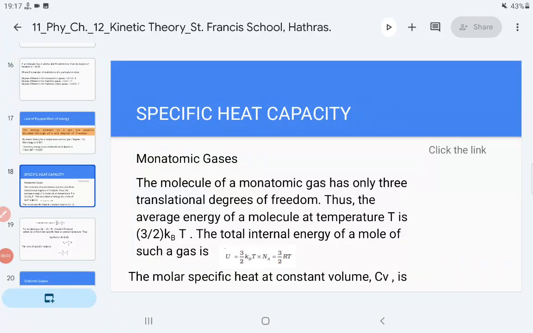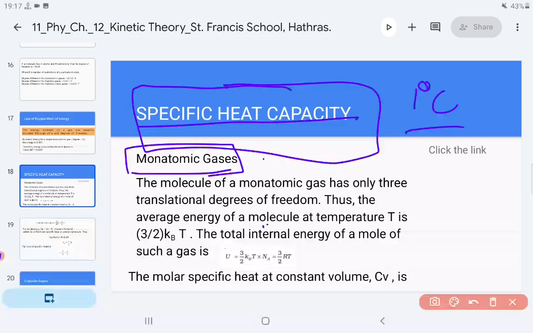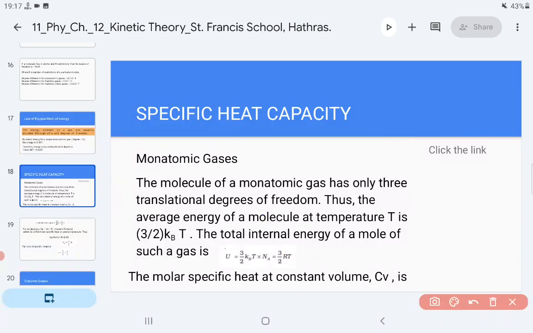Dear students, we are going to study now specific heat capacity. There are three gases: monatomic, diatomic and polyatomic gases. Before going ahead, what is the specific heat capacity? The heat required to raise the temperature of 1 kilogram of gas by 1 degree Celsius is called specific heat capacity.